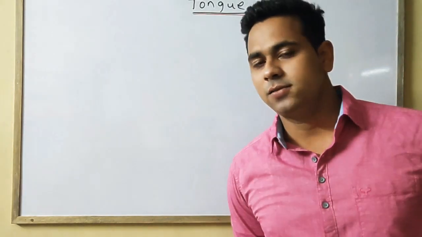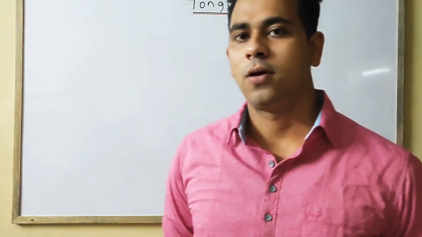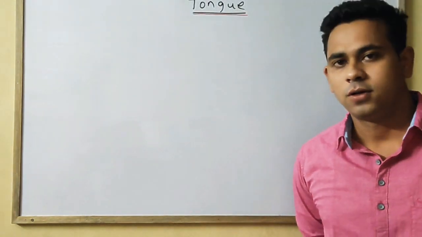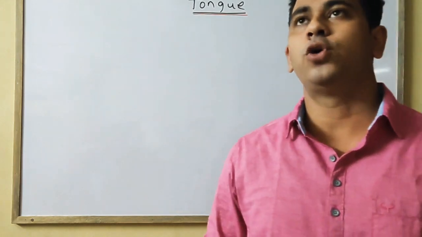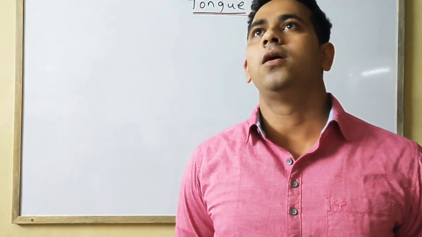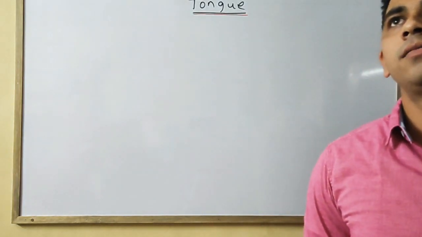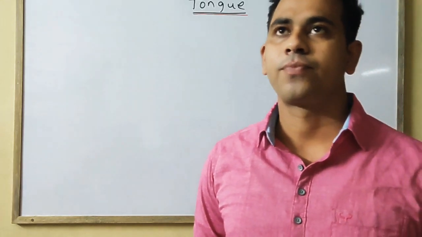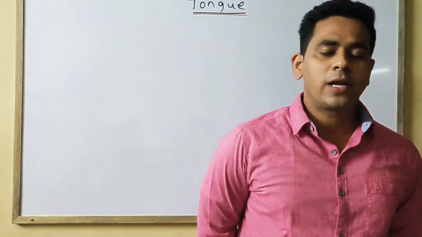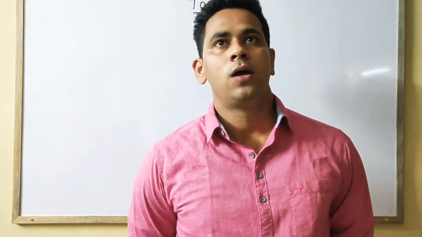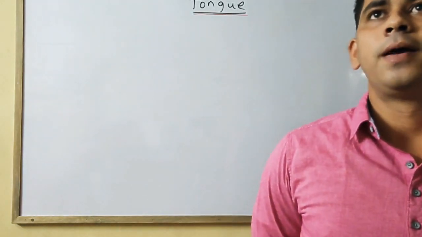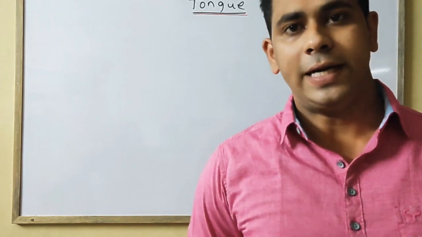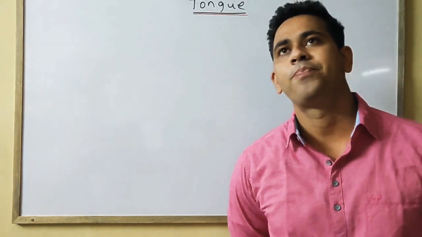In the previous class, we have discussed the two portions of alimentary canal. Those were the mouth portion, and also we have discussed the buccal cavity. The buccal cavity, as we know, consists of mainly three portions: palate, teeth and tongue.